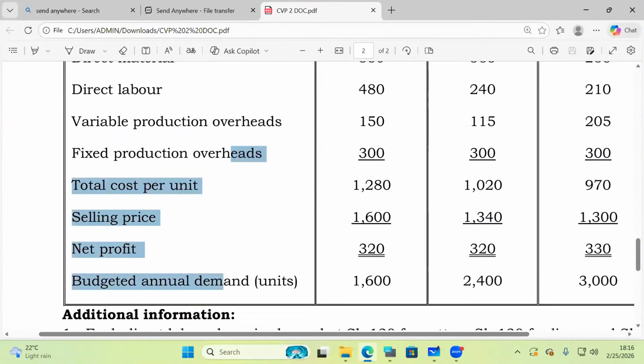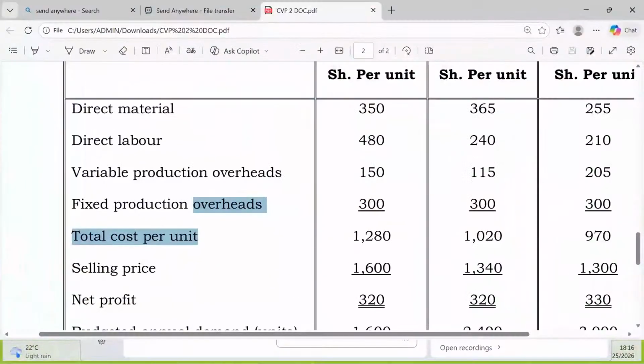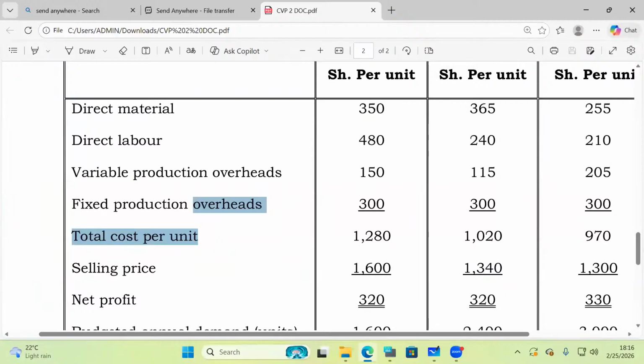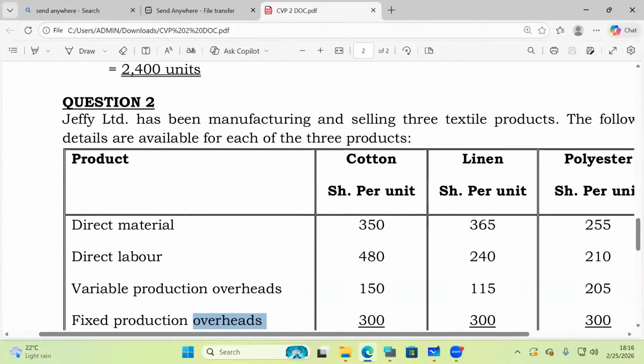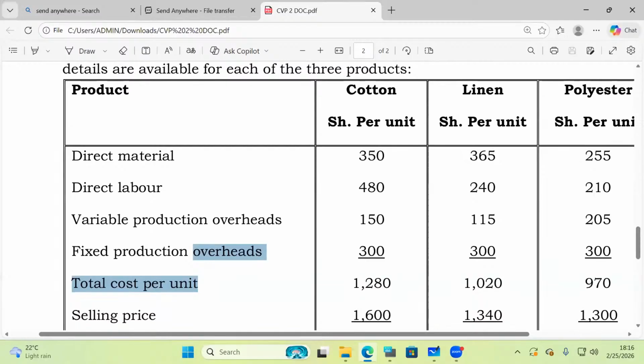To get this contribution margin, ladies and gentlemen, we know the formula. It is selling price minus what here? Variable cost. Now, you great students of mine, you can see the selling prices, right? How about the variable cost per unit? Who is able to calculate the variable cost per unit for the first product? For the first product we have cotton, isn't it? For cotton, how much is the variable cost per unit? 980. Very good.